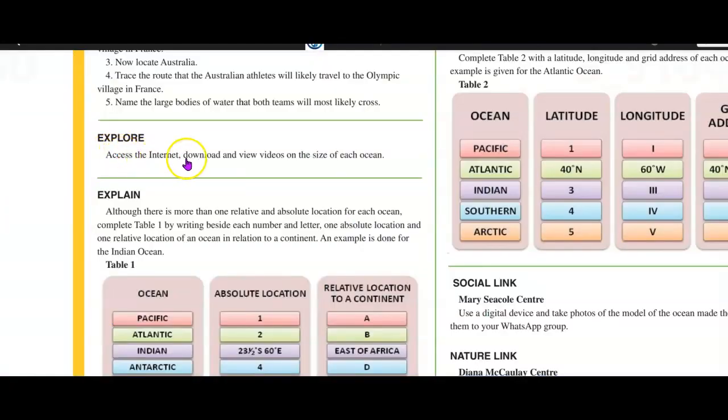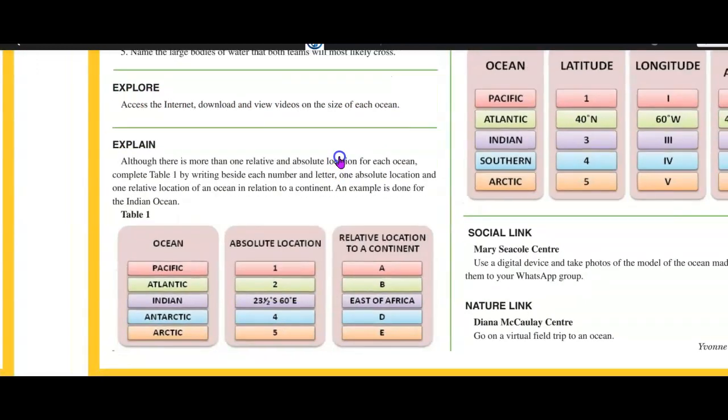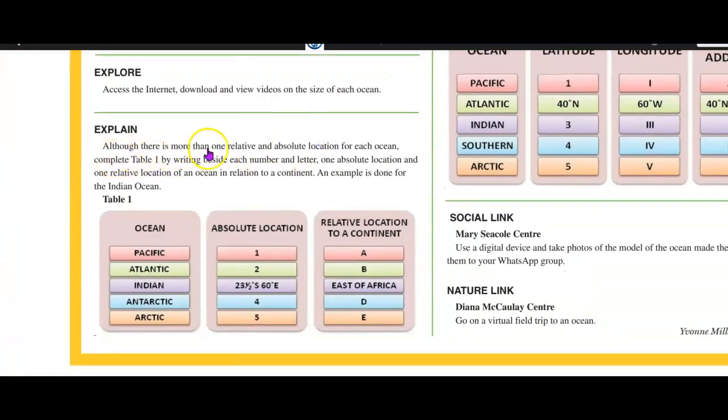Explore. Access the internet, download and view videos on the size of each ocean. Explain. Although there is more than one relative and absolute location for each ocean, complete table 1 by writing beside each number and letter one absolute location and one relative location of an ocean in relation to a continent. An example is done for the Indian Ocean.